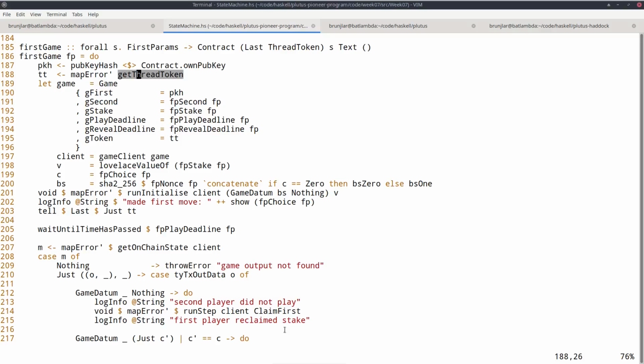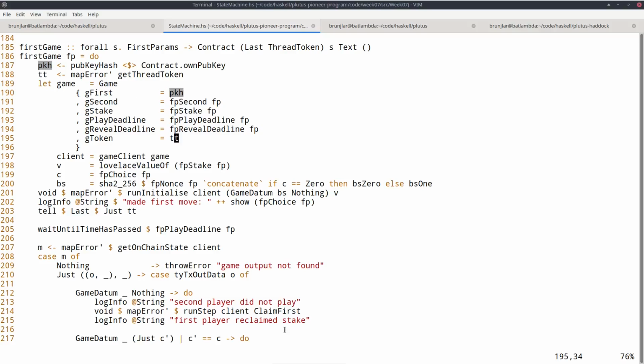And there is, in the documentation for this getThreadToken, it says you mustn't do any transactions after you have invoked that before you use it for a state machine, because that could change the UTXOs in your wallet. So then the situation could change. Okay, so now we have our public key hash and our thread token,